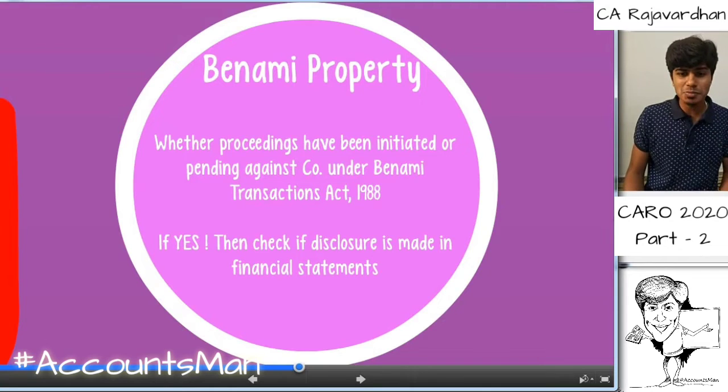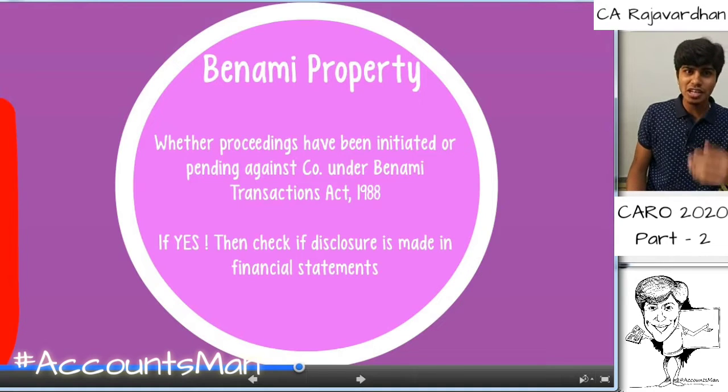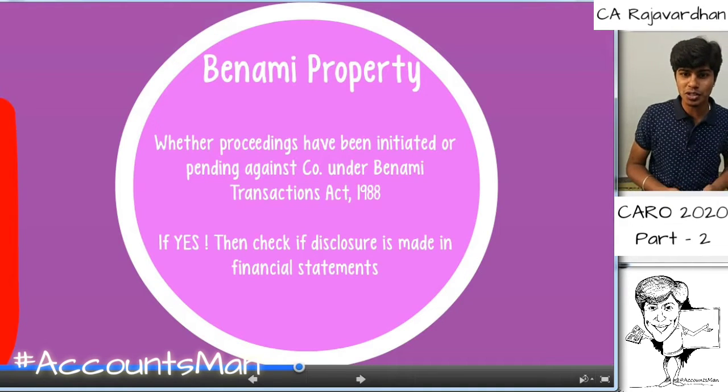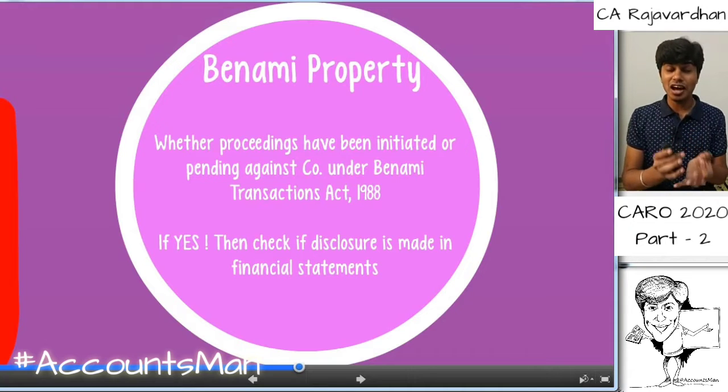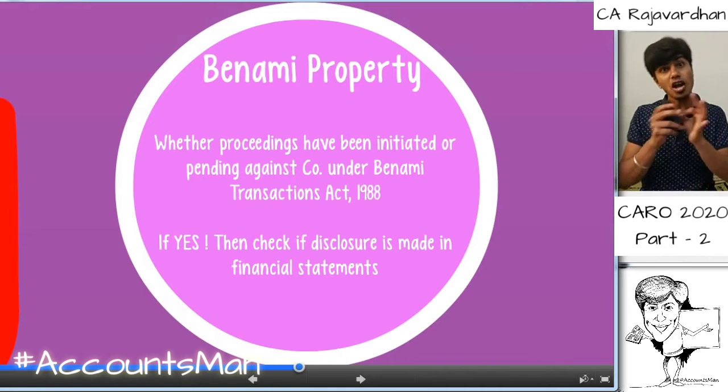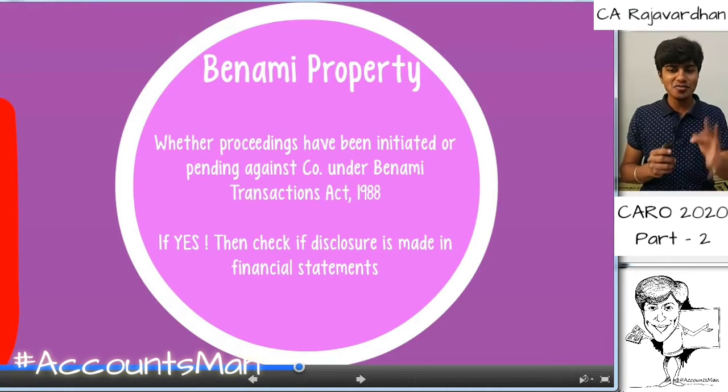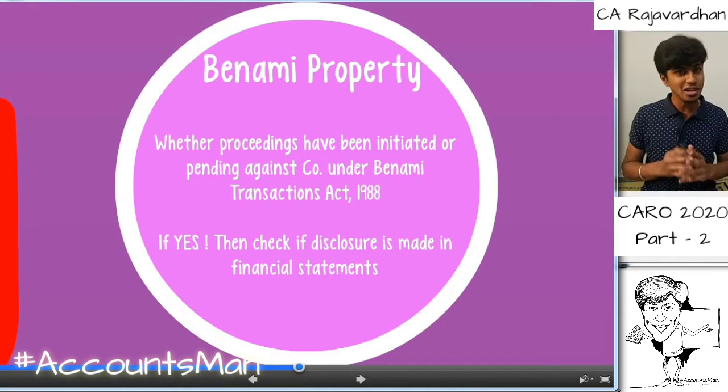Now, regarding this Benami Prohibition Act, if there is any complaint that is raised against the company, or if there are any proceedings initiated by the company, then we need to see how exactly those proceedings are going. Whether proceedings have been initiated and whether there are any cases pending against the company regarding the Benami Transactions Prohibition Act 1988, and if yes, then we check whether certain disclosures are made regarding this by the company in the financial statements.